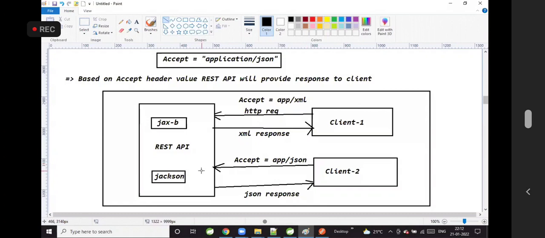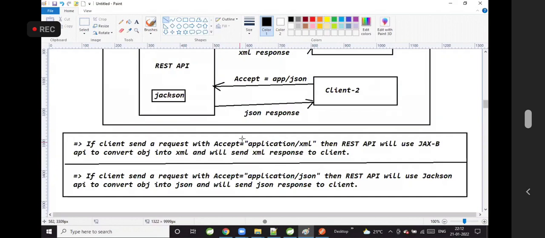Then my REST API will understand the client is accepting JSON data. So it will convert that object into JSON data by using the Jackson API and send that JSON data as a response to the client. So based on the Accept header, the REST API decides which API it should use, whether the JAXB API or the Jackson API.